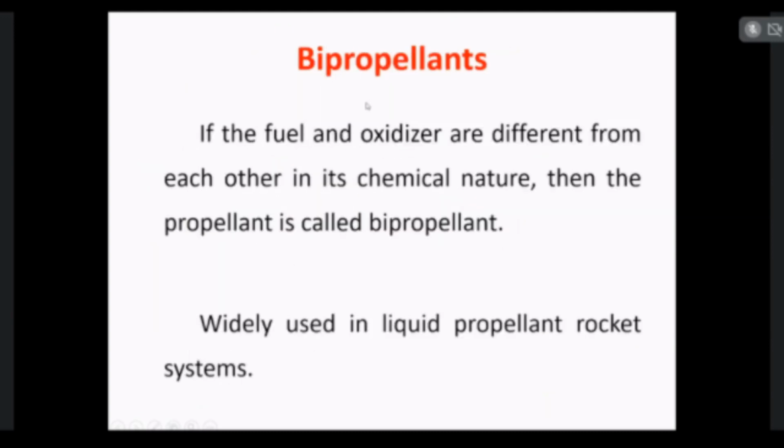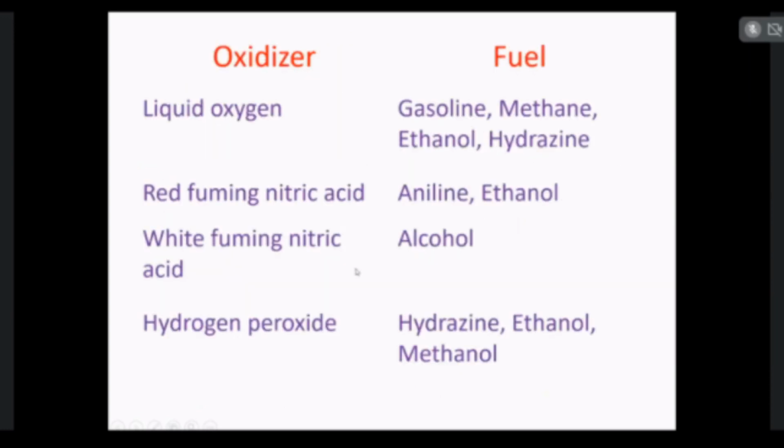In bipropellants, fuels and oxidizers are different in form and chemical nature, and then the propellant is known as bipropellant. So bipropellants are widely used in liquid propellant rockets. Mostly in the liquid propellant rockets, the cryogenic fuels are used.